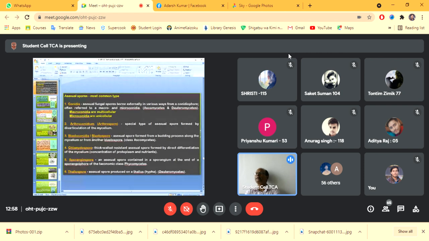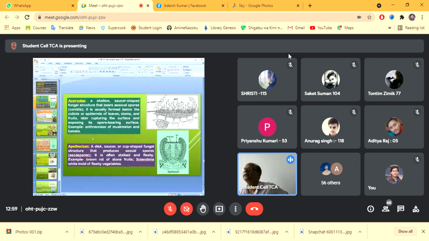Then chlamydospores, these are thick-walled resistant spores. Sporangiospore is an asexual spore contained in a sporangium at the end of the sporangiophore, as in the case of Phycomycetes or lower fungus. Then thallospores, asexual spores produced on the thallus, as in the case of Deuteromycetes.